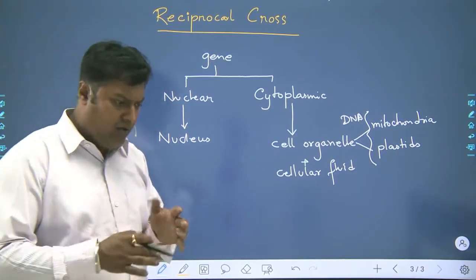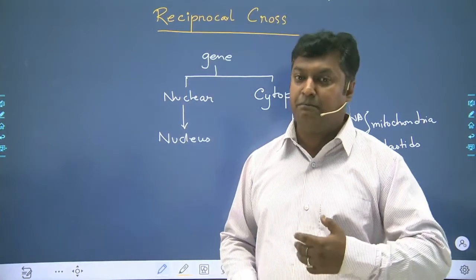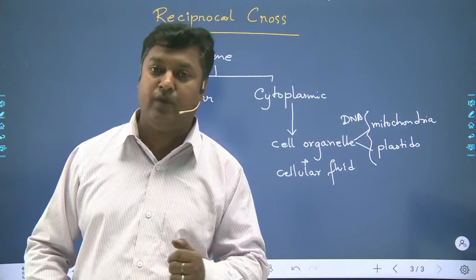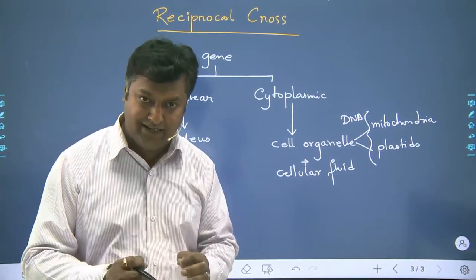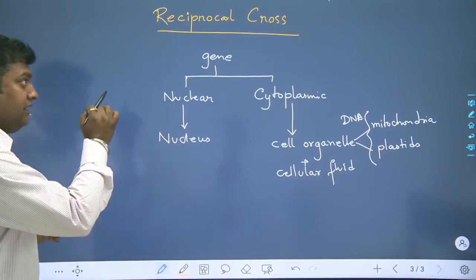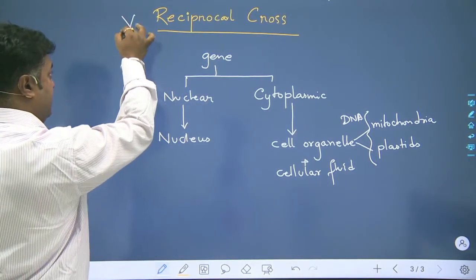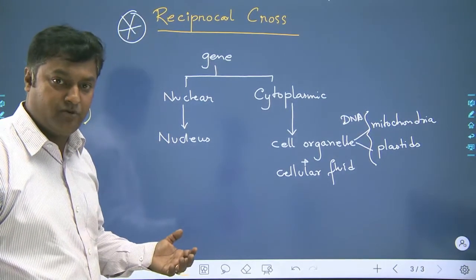Clear? So how can we differentiate between the type of gene, whether it is a nuclear gene or a cytoplasmic gene? For that, what we will be learning here is a cross which is called the reciprocal cross. Now what is this reciprocal cross?